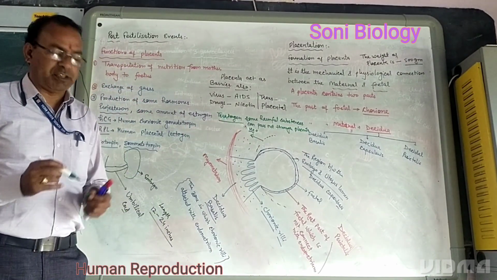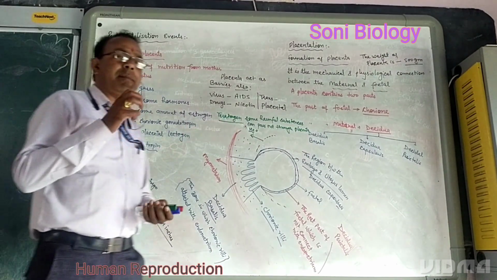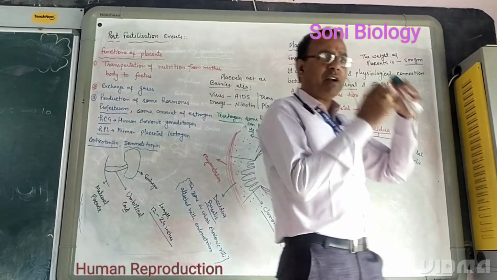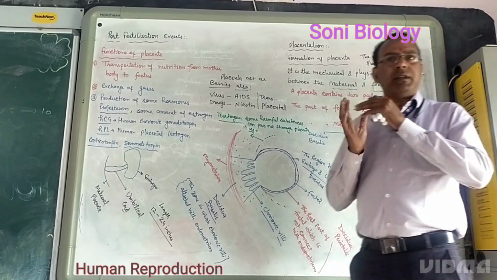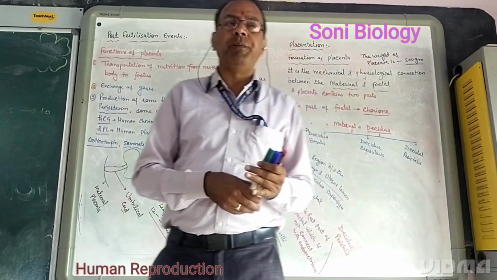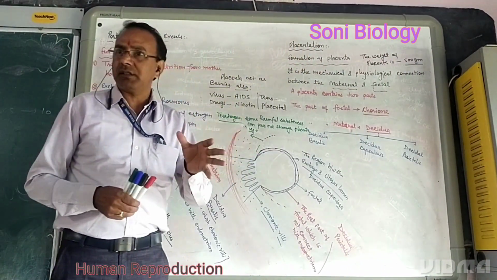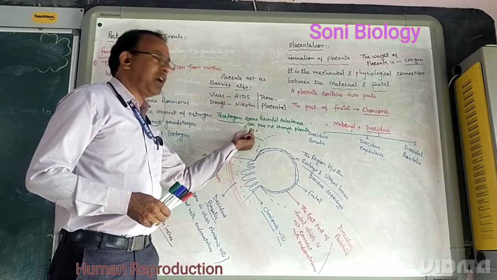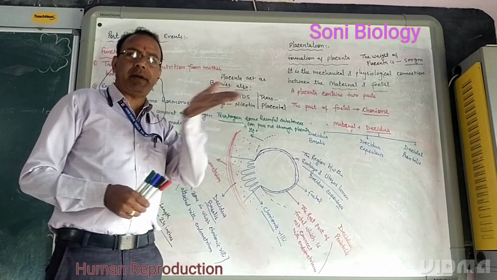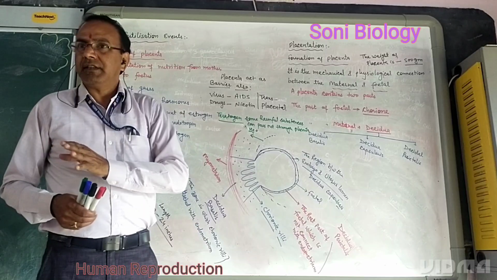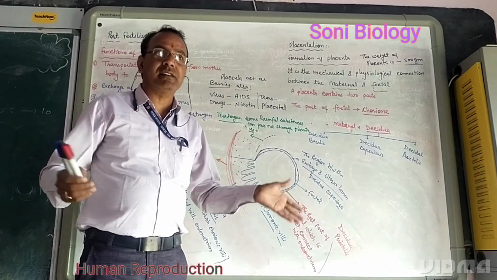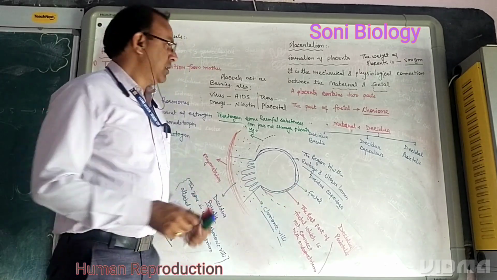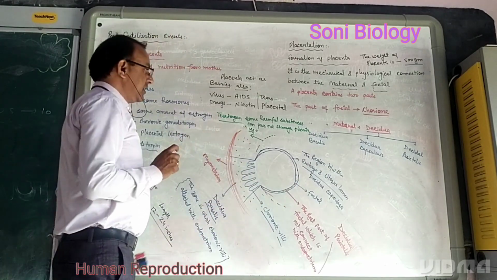What do you mean by teratogen? Teratogen means a chemical substance which is very harmful for the fetus, and if it can pass from the mother's body to the developing embryo, it may cause genetic disorders. For example, a small quantity of mercury may pass through the placenta to the fetus. It may cause a flipper-like hand structure, which means the hand is like a flap. So these are called teratogens.